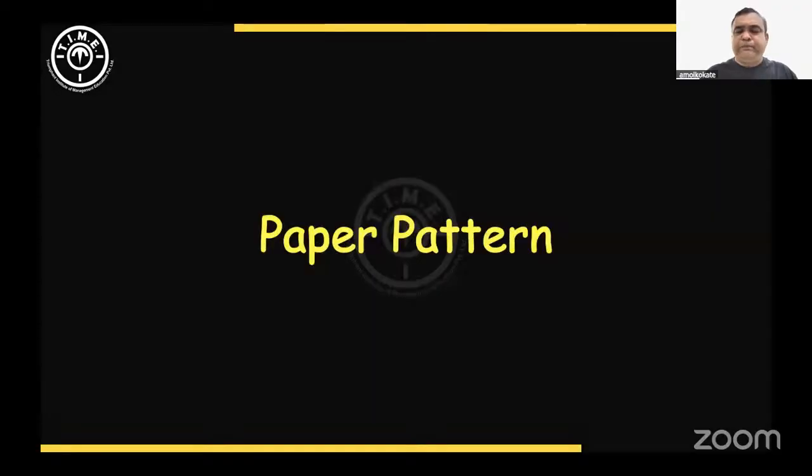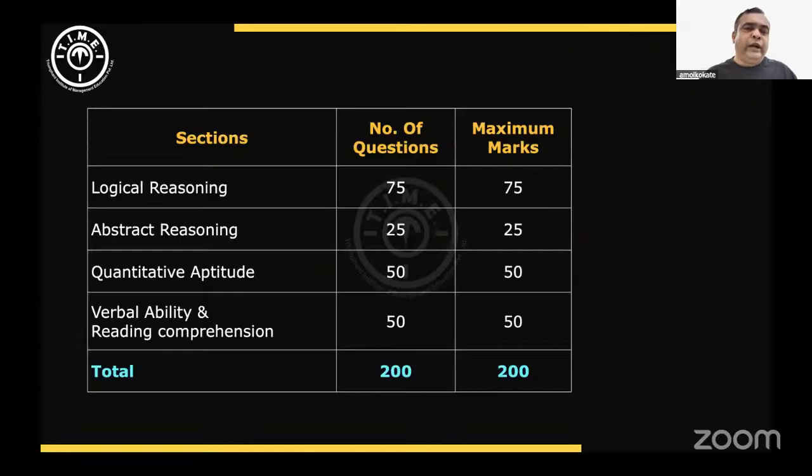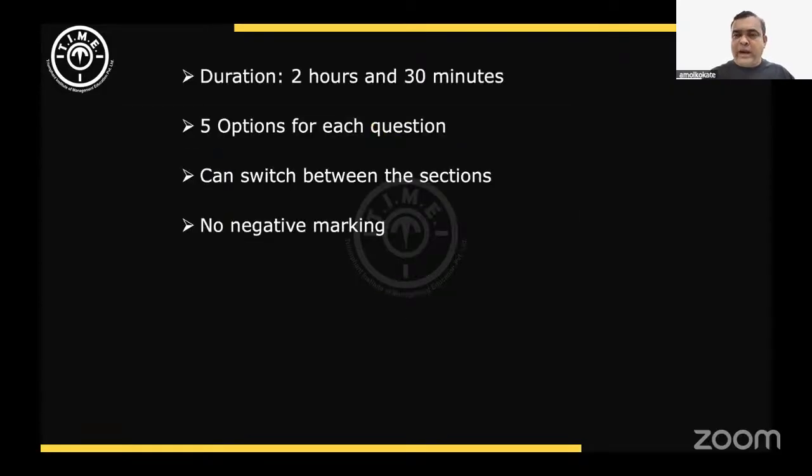As far as the paper pattern is concerned, there are no changes. Thankfully, after the 2021, 22 mess up, now things are smooth. The paper pattern was as they mentioned in their CET bulletin: logical reasoning section 75 questions, abstract reasoning 25, quantitative aptitude 50 questions, and VARC 50 questions. So total 200 questions, no negative marking, total 150 minutes, five options for each question.